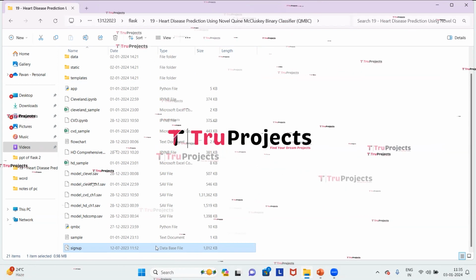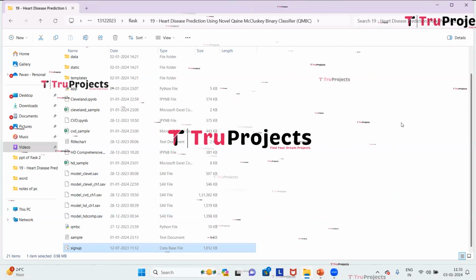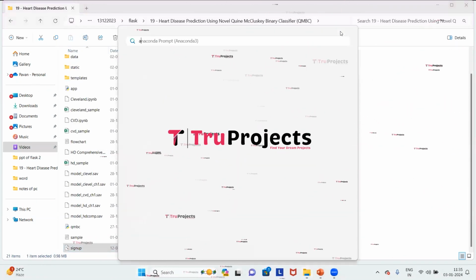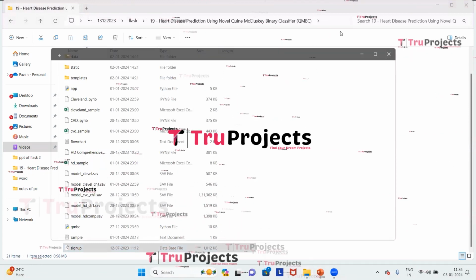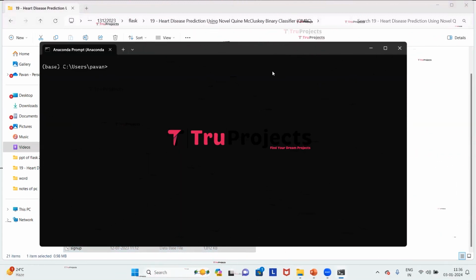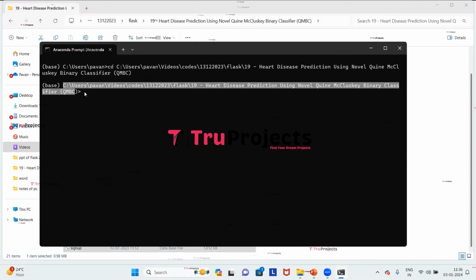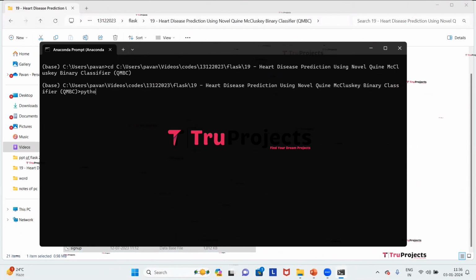Now we have to copy the path of the code folder from the address bar of the file explorer. So I'm copying the path. Now we need to open the Anaconda prompt. Using the cd command followed by a space, we need to paste the copied path and then click on enter. Here, the current directory is changed to the code folder's path. Here we need to type the command python space app.py and then click on enter.